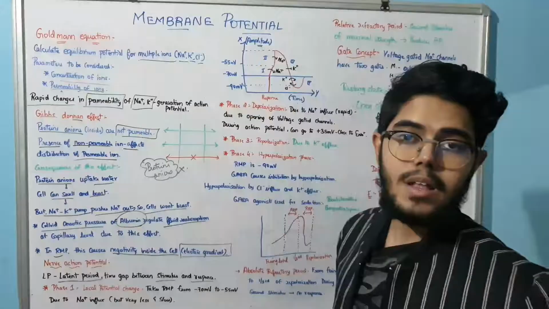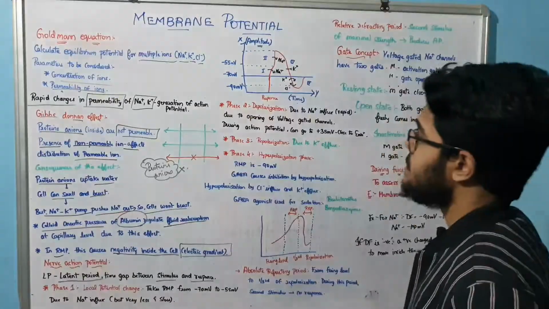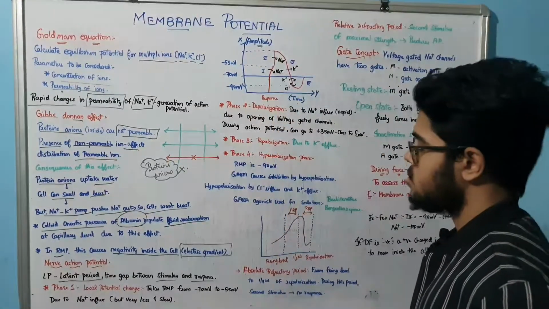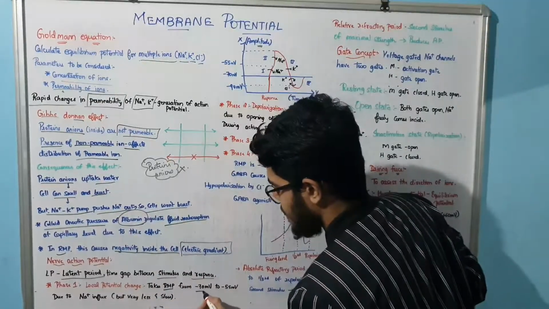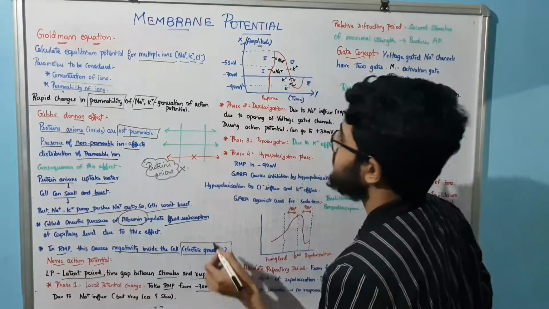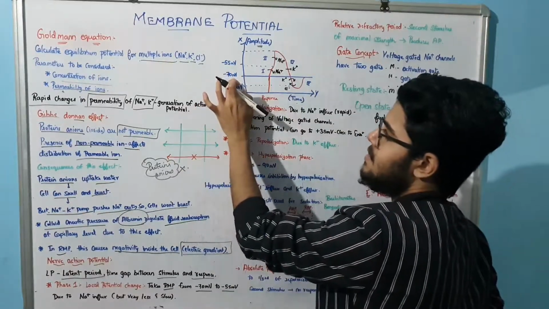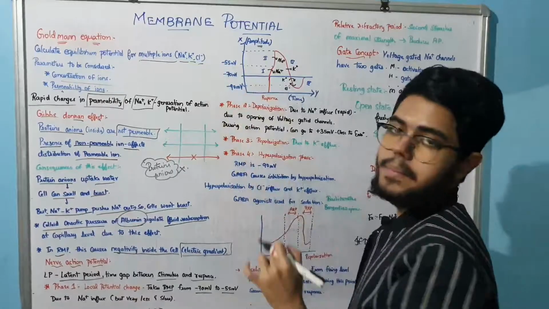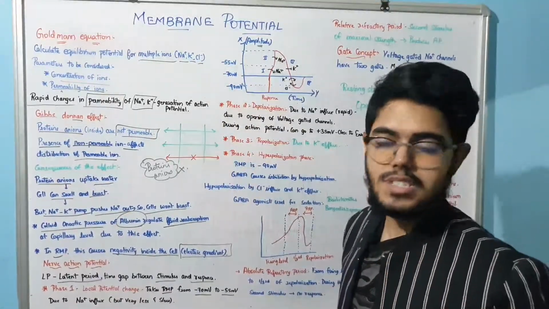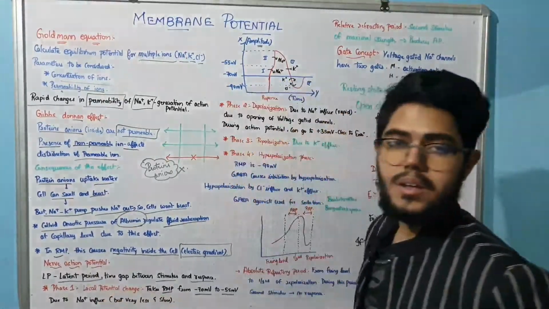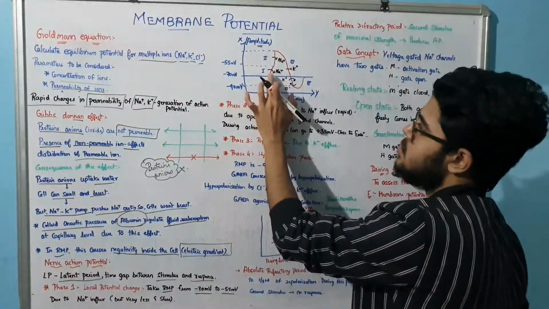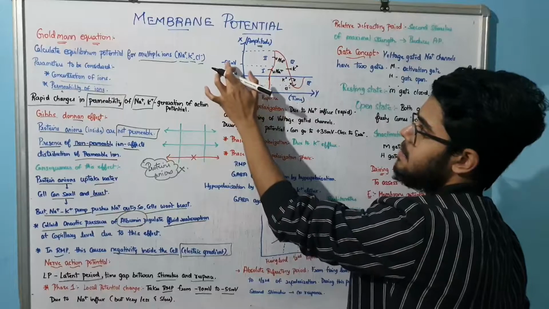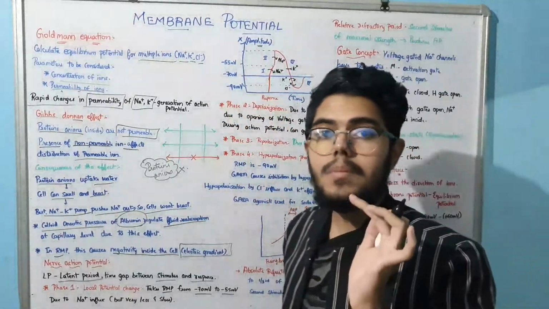Next, what happens? There will be a local potential change taking place over here. It takes RMP from minus 70 mV to minus 55 mV. Listen carefully, minus 70 to minus 55 mV. That is the first phase, which is the local potential phase. There will be a small rise over here, and during this phase between minus 70 and minus 55 we call it local potential change.